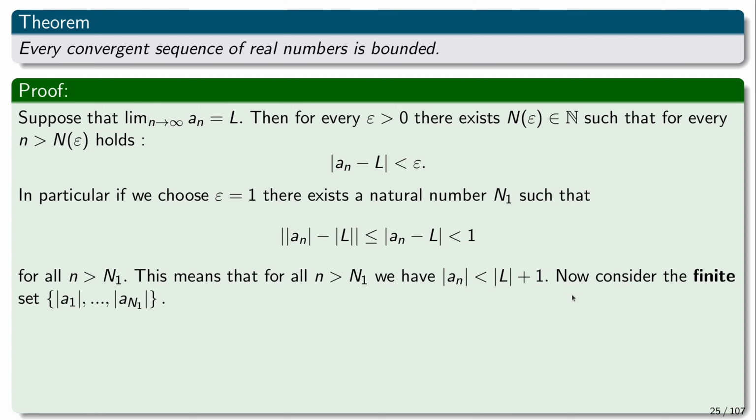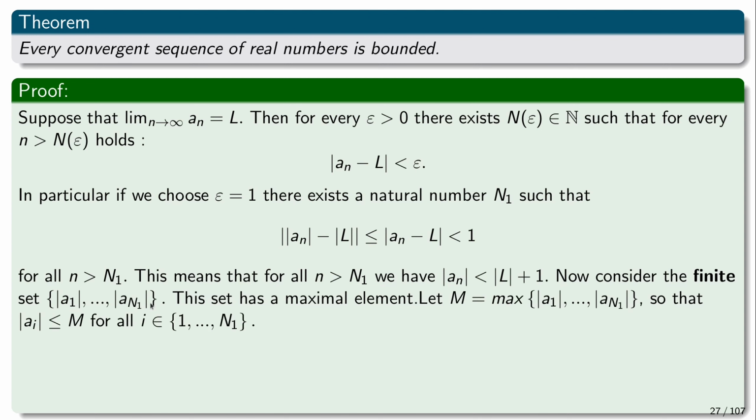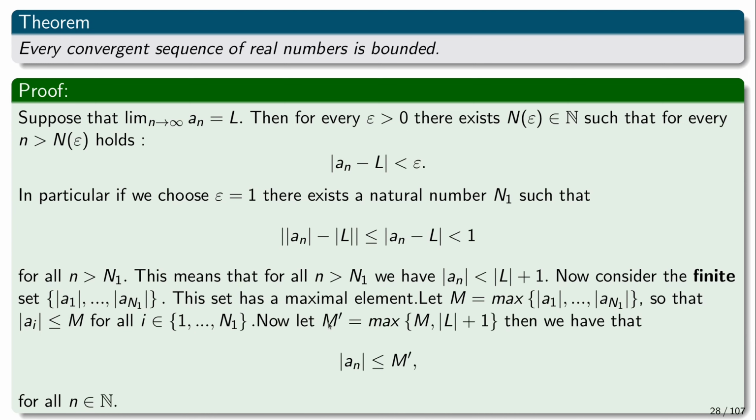And about the rest of them, so now we have this finite set of all the elements that may not satisfy this condition, right? So we look at this set of absolute values. It's a finite set, therefore it has a maximal element. So let's let m be this maximal element. And so for every i that is between 1 and n1, we have that the absolute value of a i is no more than m. And now, if we define m prime to be the maximum of m and the absolute value of L plus 1, then every element of the sequence is smaller or equal than m prime, which means that we have proved that the sequence is bounded.